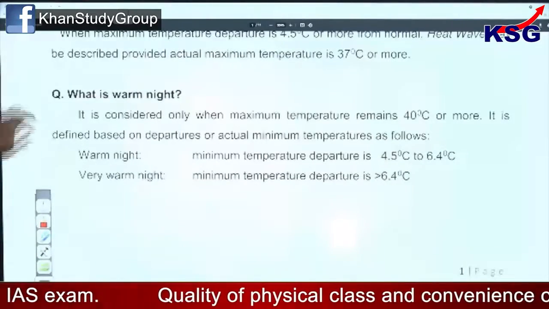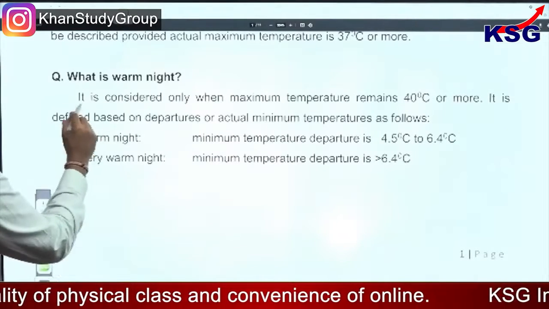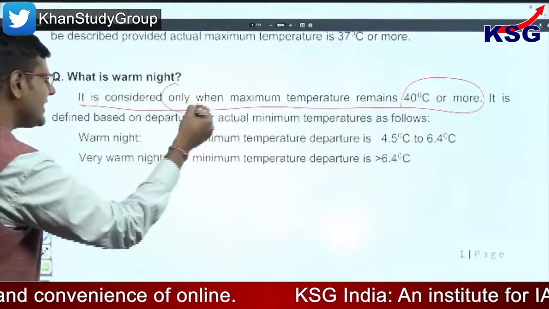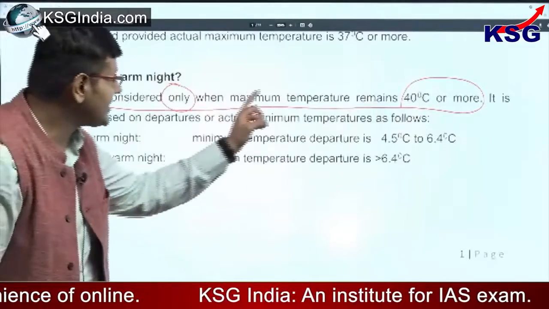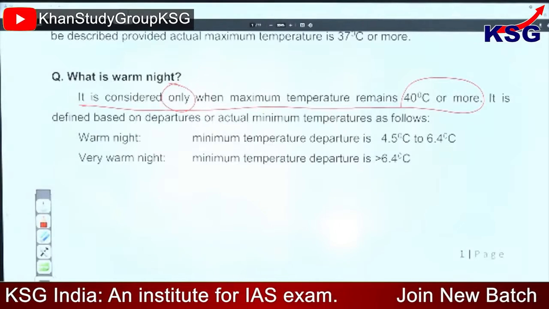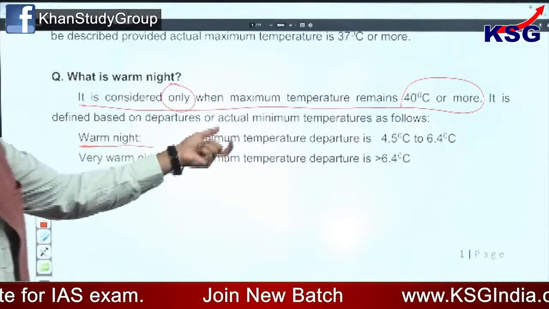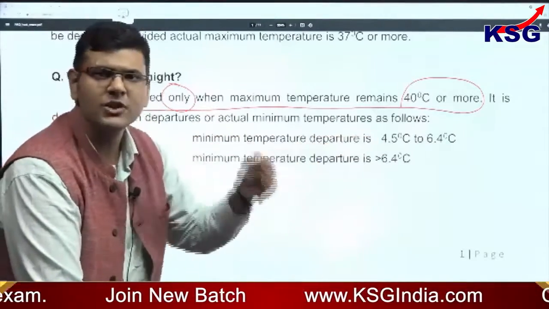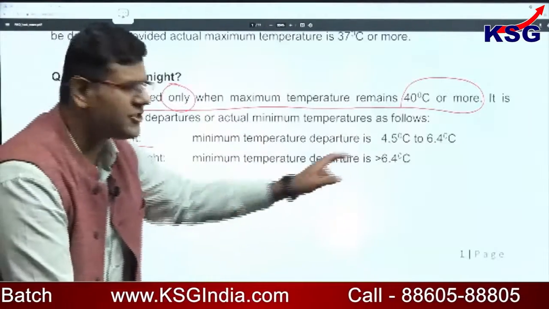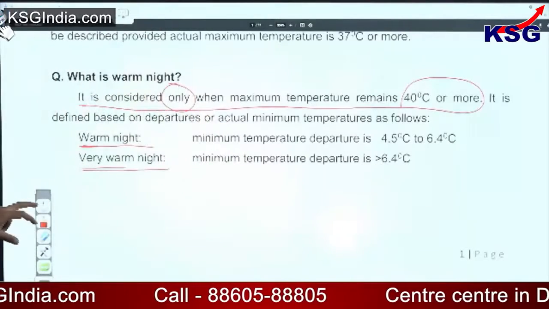What is a warm night? It is considered only when the maximum temperature remains 40 degrees Celsius or more. See the word only here. It is defined based on departures or actual minimum temperatures as follows. Warm night means the minimum temperature departure is 4.5 degrees Celsius to 6.4 degrees Celsius, and very warm night means the minimum departure is more than 6.4 degrees Celsius.